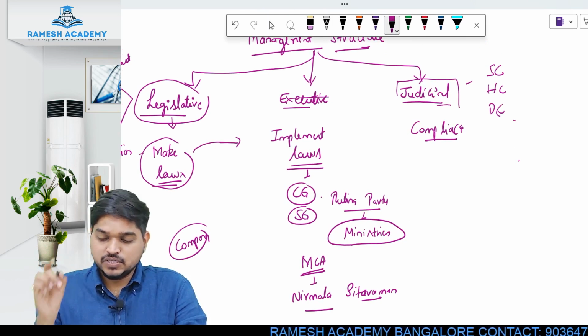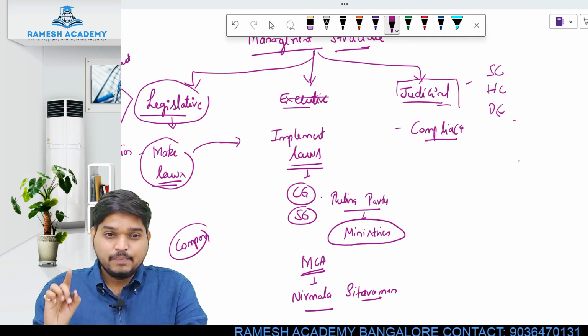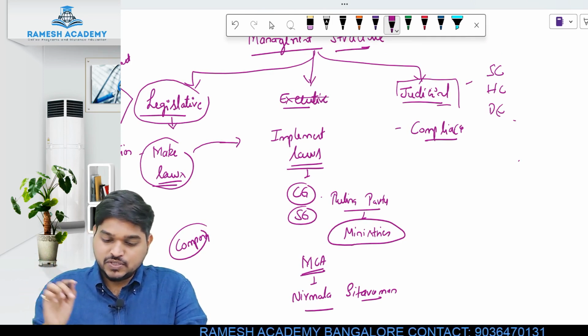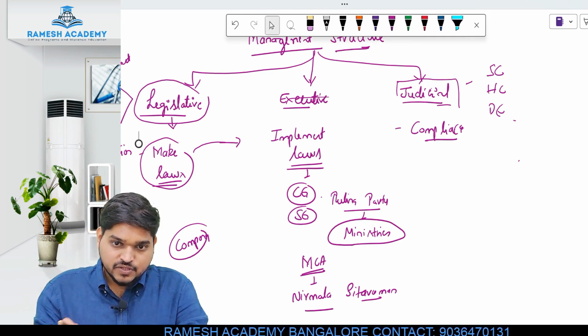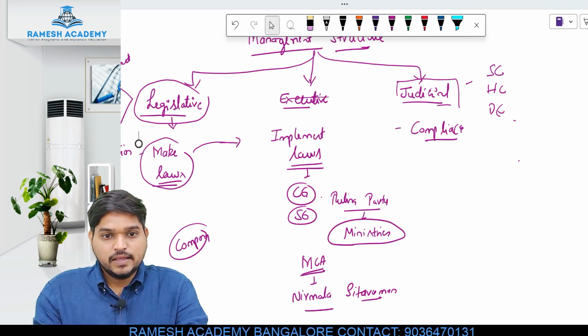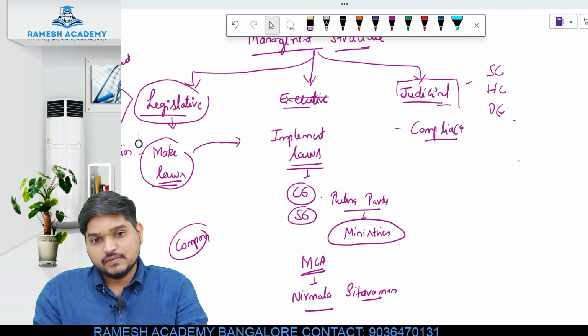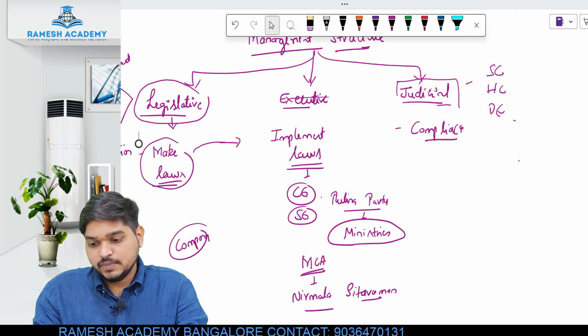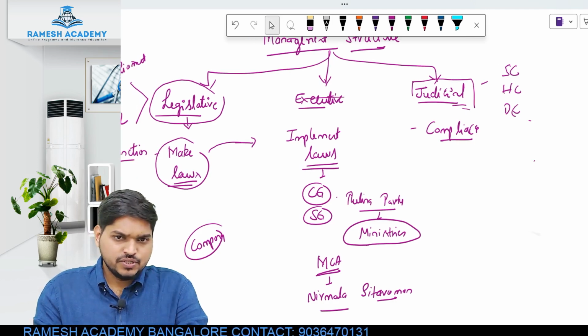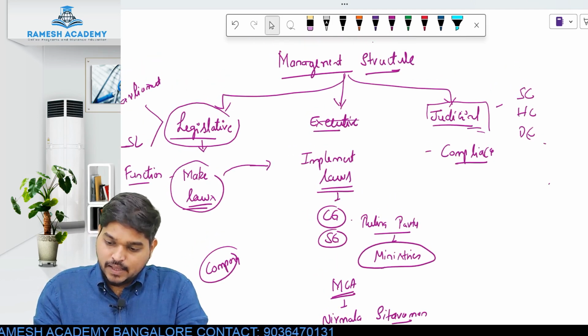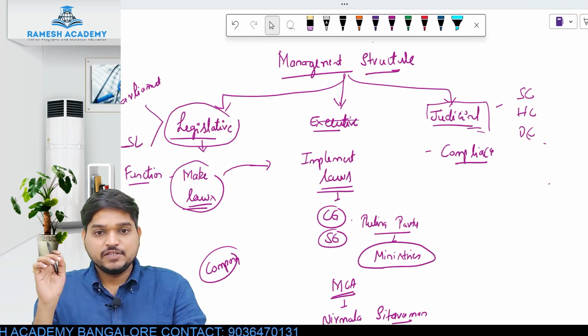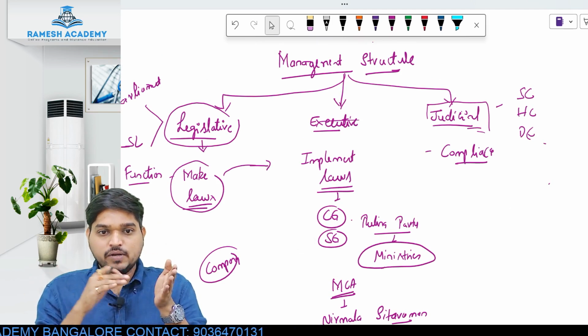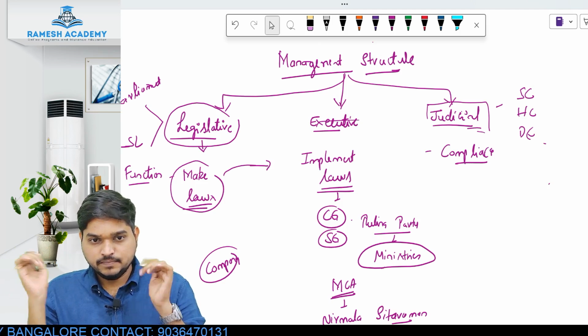So what is their function? To ensure the compliance of the laws which are made by the legislative body and which are implemented by the executive body. So the compliance will be ensured by what body? Judicial body. So these are the three bodies under your management structure. One is your legislative body, executive and judicial body.